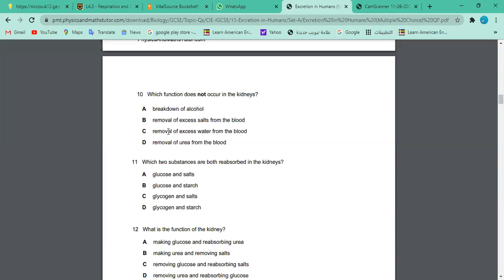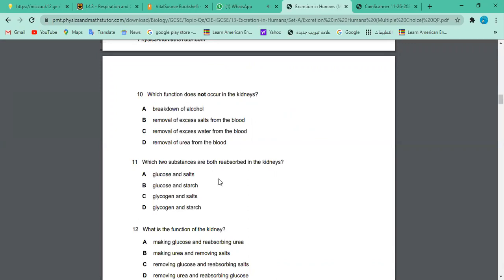And look at the other functions. Removal of excess salt, of course, this is a job of the kidney. Excess water is also a job of the kidney. Removal of urea is how it occurs in a healthy person, right? So B to D are correct explanations of kidney function, but the question asks which is not the function of the kidney. So it is the breaking down of alcohol.